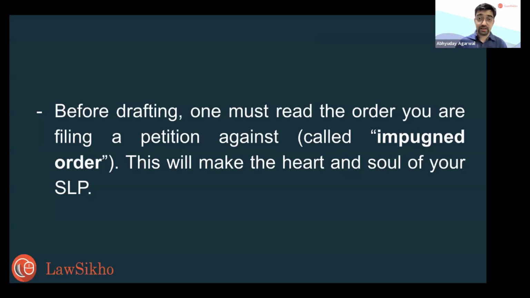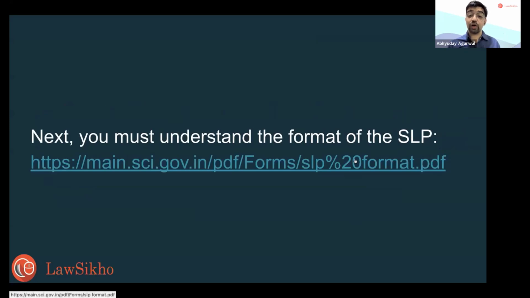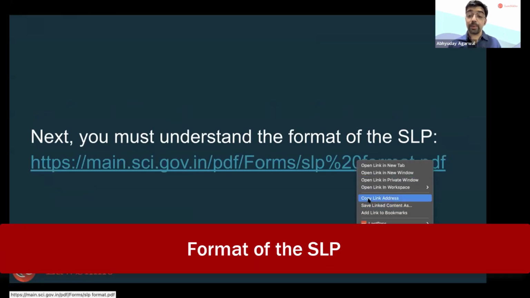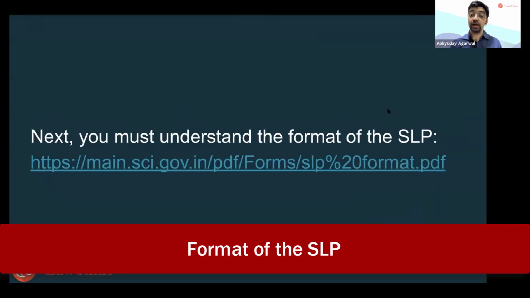You will get the client's mandate, but you have to see the impugned order. What is the order that went against you? So this adds one layer of additional work. And whatever insights you pull out of this impugned order are going to make the heart and soul of your SLP.